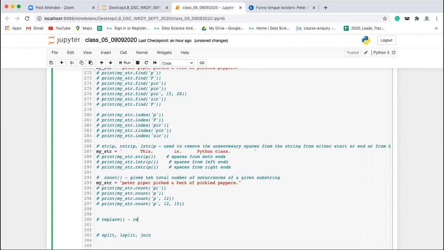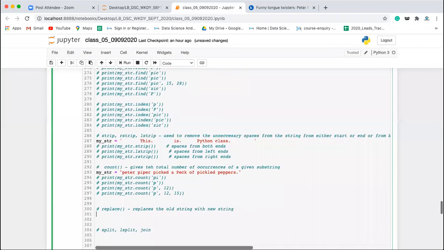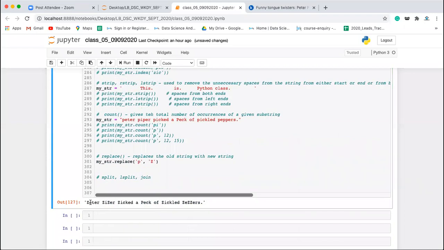What is the replace method? It replaces the old string with a new string. For example, let's say you have my_str dot replace. You want to replace all the occurrences of p, which is the old string, with, let's say, a new string, capital Z. Now if you run it, it will create a new string. Wherever you had small p, everywhere it is replaced with capital Z. I hope it is clear, right? My_string dot replace method. Okay, fine.